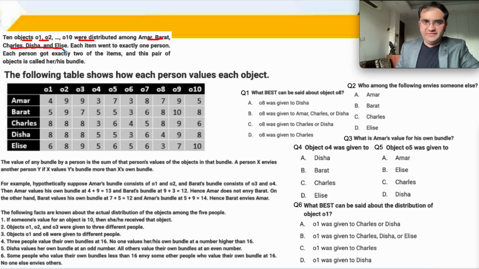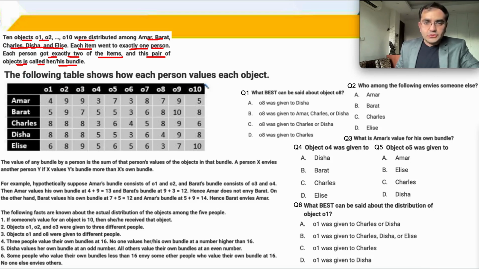सिर्फ 5 लोग हैं. There are 5 people. Each item went to exactly one person. Each person got exactly 2 items. So 10 items, 2 items per person, 5 persons. And this pair of objects is called his or her bundle. ठीक है?